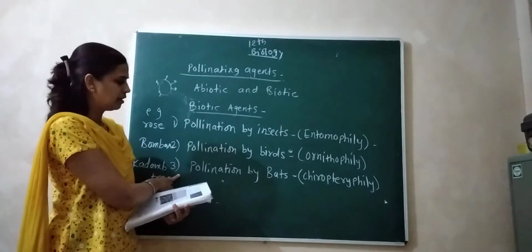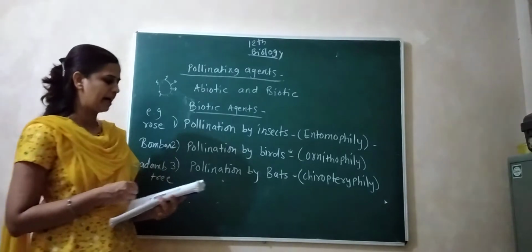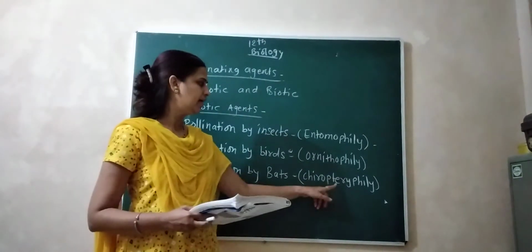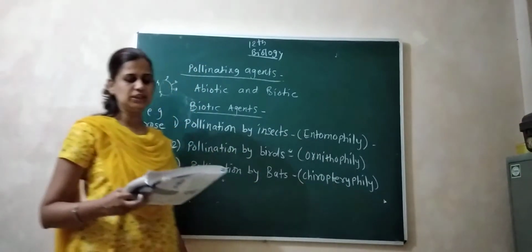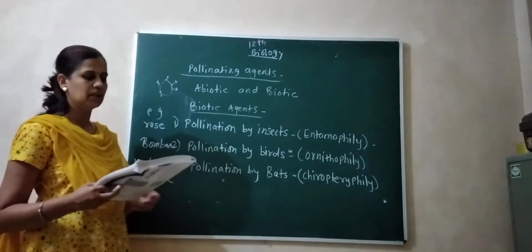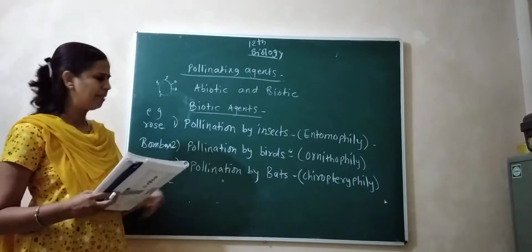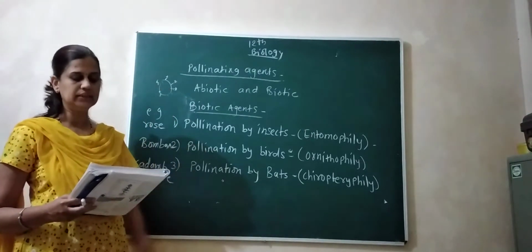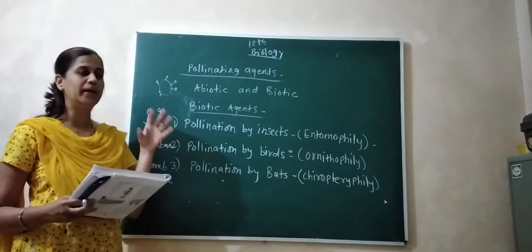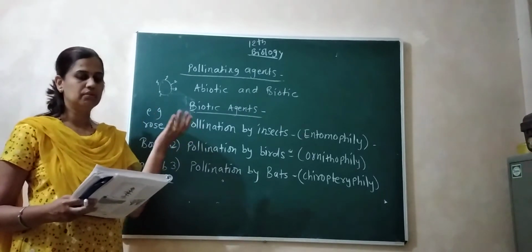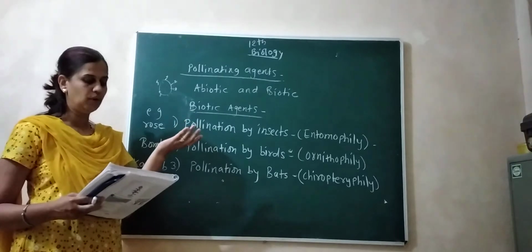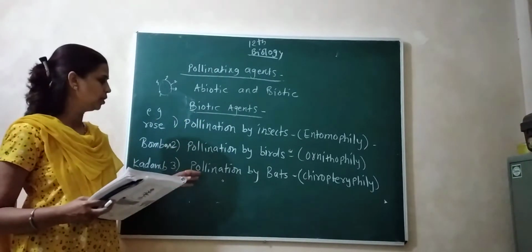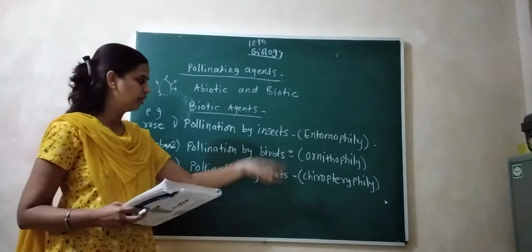The third point is pollination by bats, or chiropterophily, in chiropterophilous plants. Bats can transport pollen over a long distance, sometimes crossing several kilometers at one time. So this is a big pollinating agent.